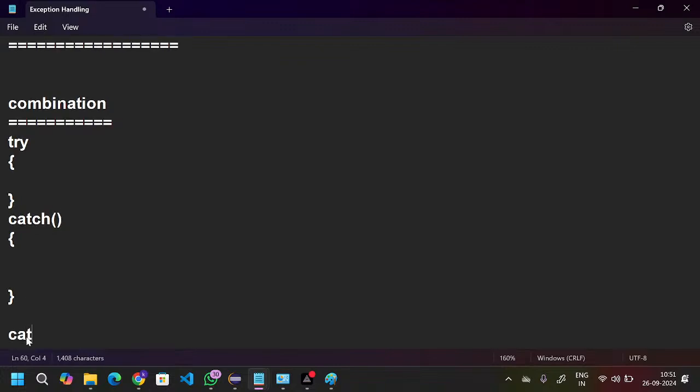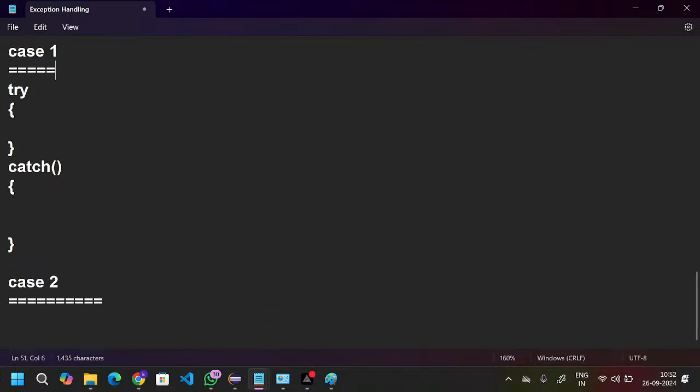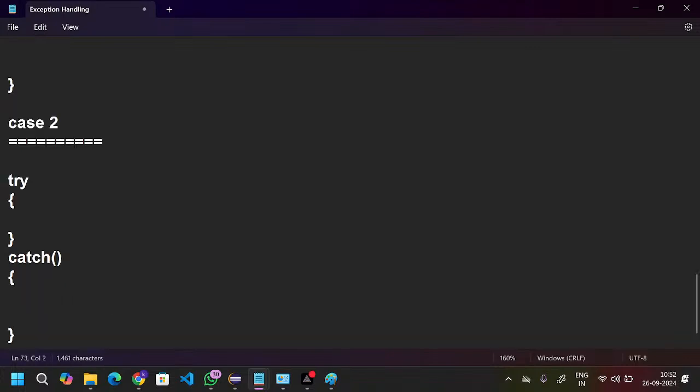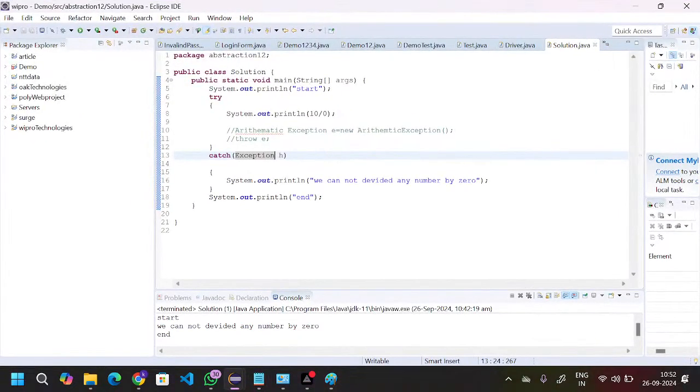Case number two, one try block can contain a number of catch blocks. So for example, in this line, if you are getting the arithmetic exception, and on another line you get the null pointer exception, then what will you do?